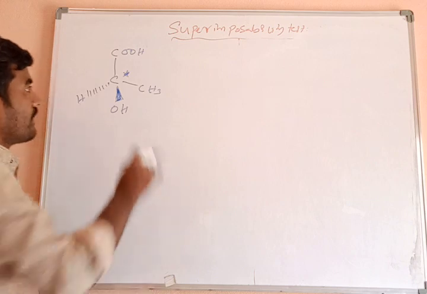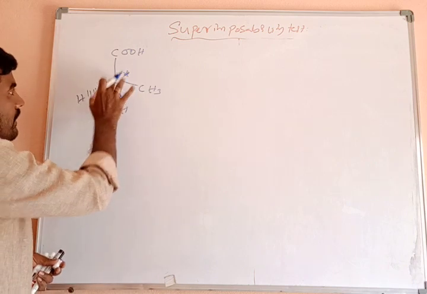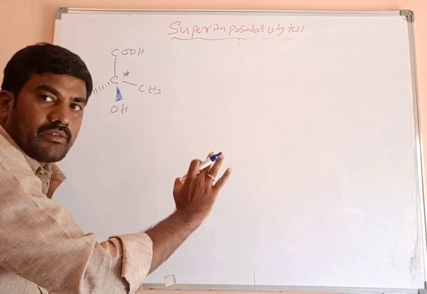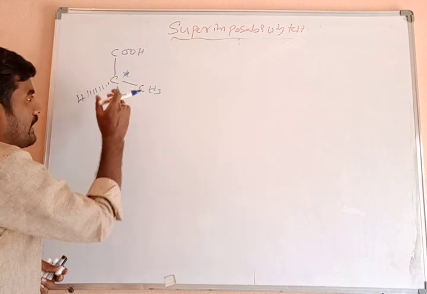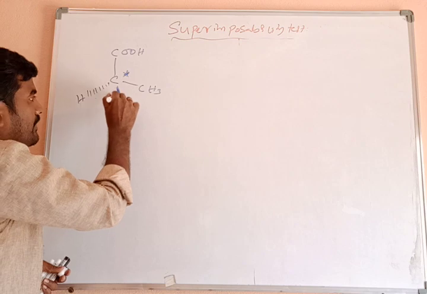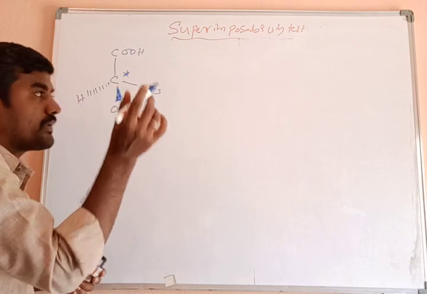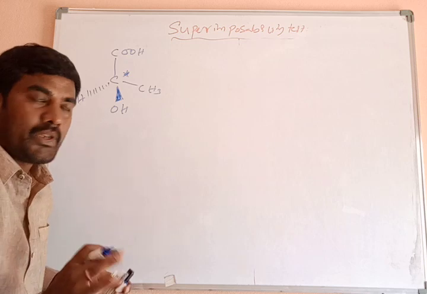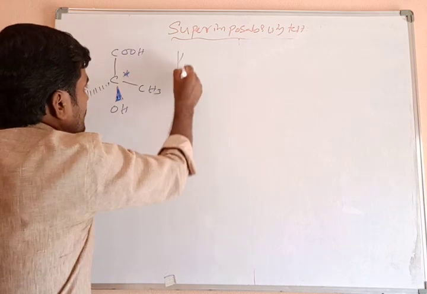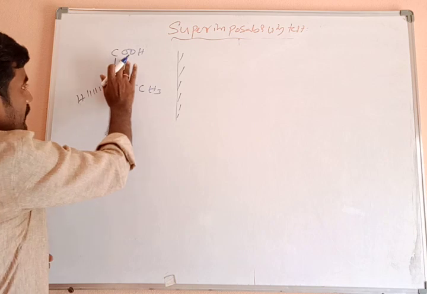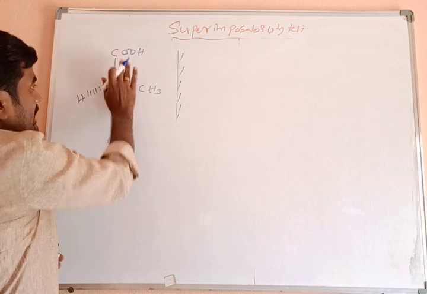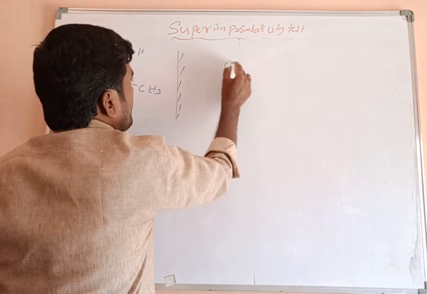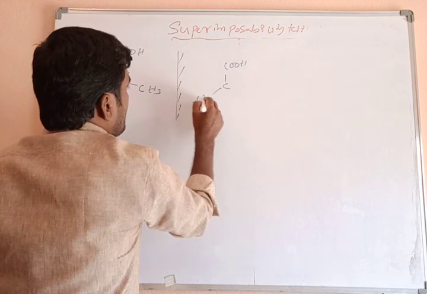Clear? In this molecule, the COOH group and CH3 group both lie on the plane of the board. What about the OH group? It is on a wedge bond. Wedge bond means above the plane. What about the dash bond? It is inside the plane. Now the mirror image for this molecule. The COOH and CH3: CH3 is coming to the left side in the mirror. So C single bond COOH, single bond CH3.